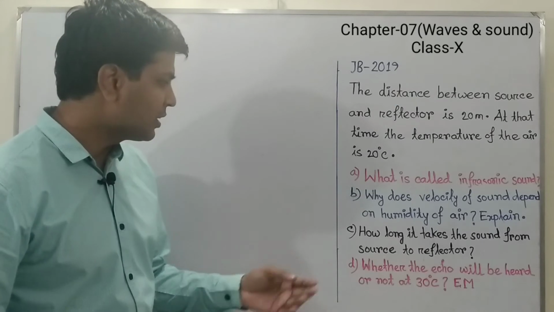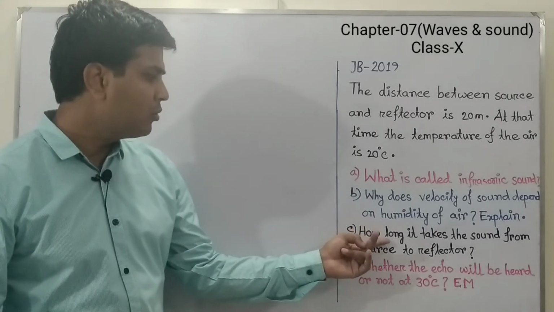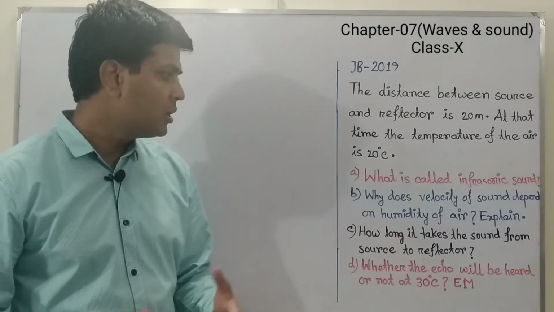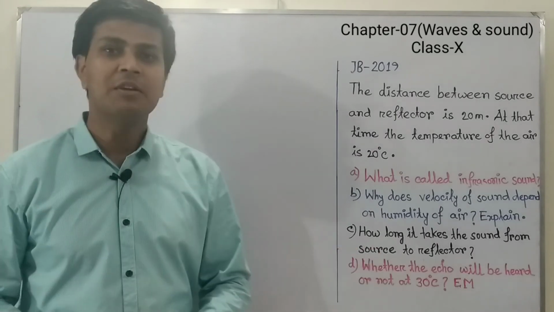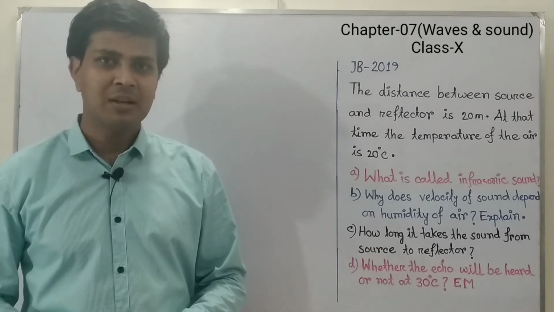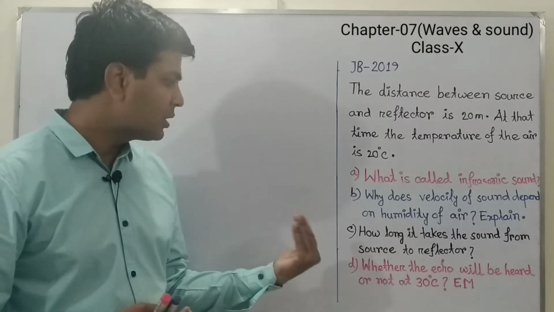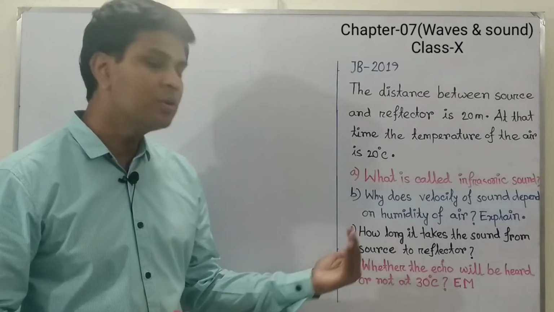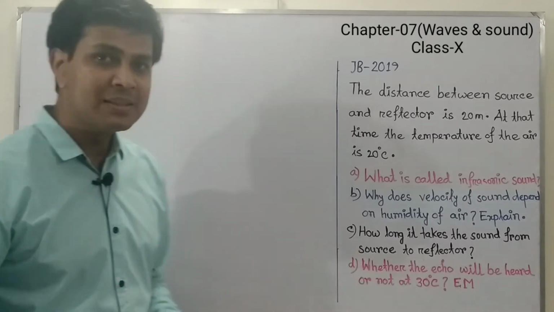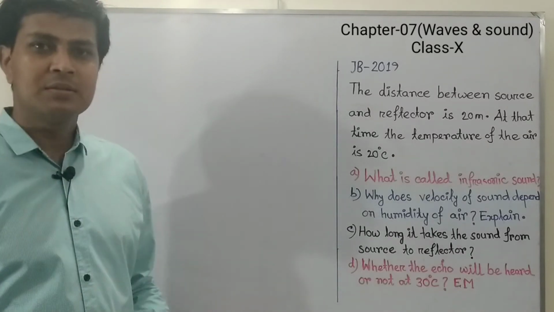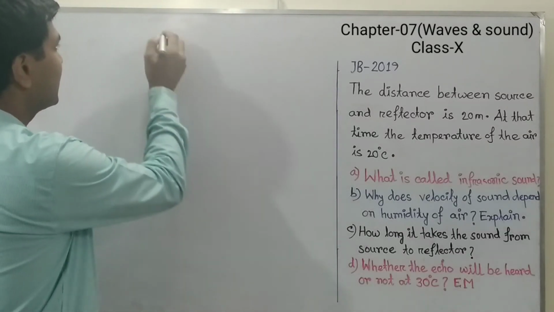Now question C. The question C is, how long does it take the sound from source to reflector? That means we have to calculate the time when the sound came from source to the reflector. Let's see the stem in a figure.